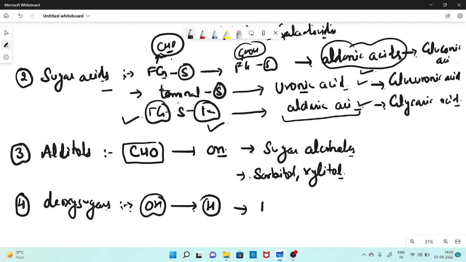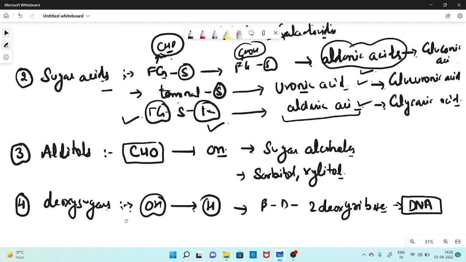Their example is beta D 2 deoxy ribose, which is present in the DNA. So that is a monosaccharide derivative, right?